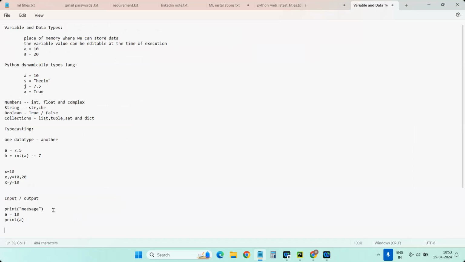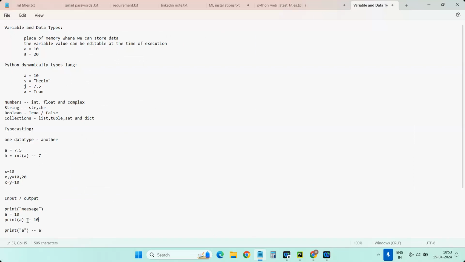Why? Because if you put the double quotes and write it like this, the output will be a only. But in the first case, the output will be 10. That is the major difference between using double quotes and not using them. With double quotes, it will print the text as is.